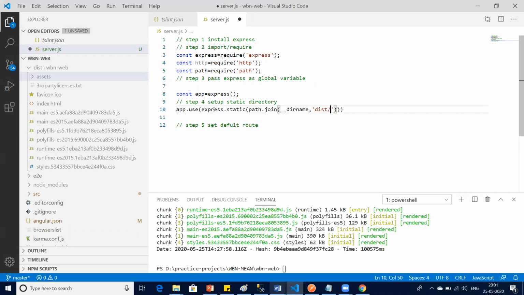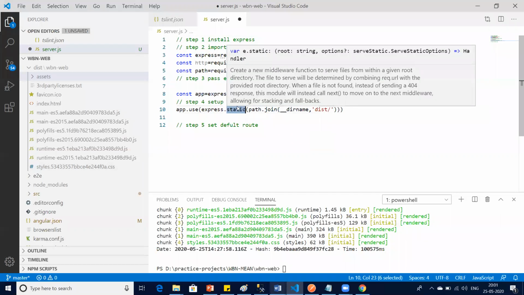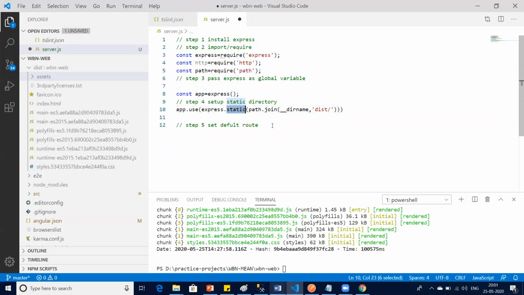I said app.use express.static. So we are basically setting a static path, that from where the server has to pick the files. So the server has to pick the files from disk/wbn, WBN web, in fact, WBN-WEB web. From here, from this folder, your server will pick the files. Okay. All good.